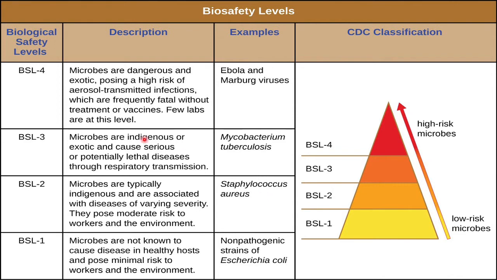In the case of BSL 3, these microbes may be indigenous or exotic, and they could cause diseases of a serious grade, which can eventually kill an organism as well. In most cases, the transmission is through air, or respiratory transmission. An example here would be Mycobacterium tuberculosis, the pathogen that causes tuberculosis.